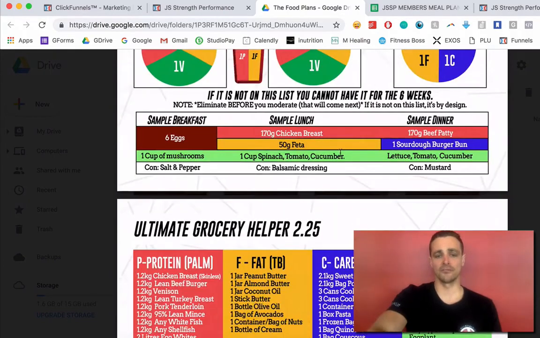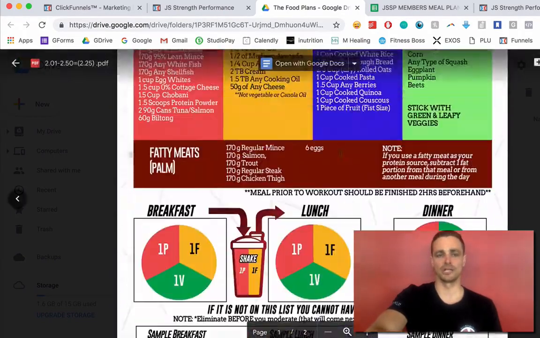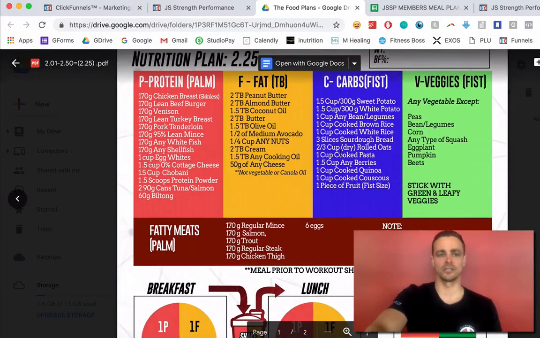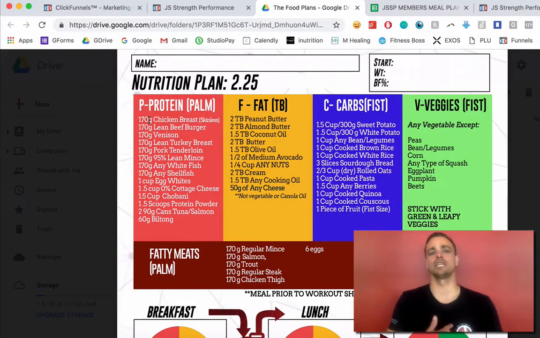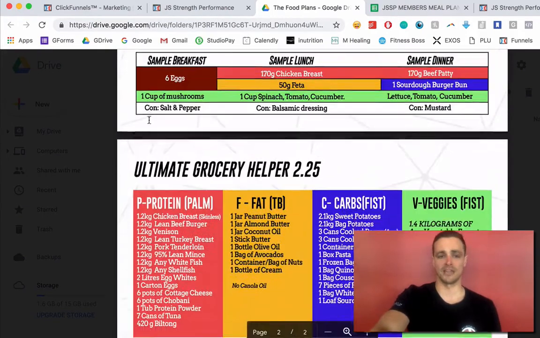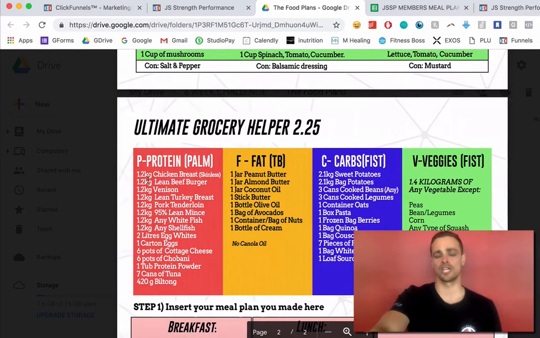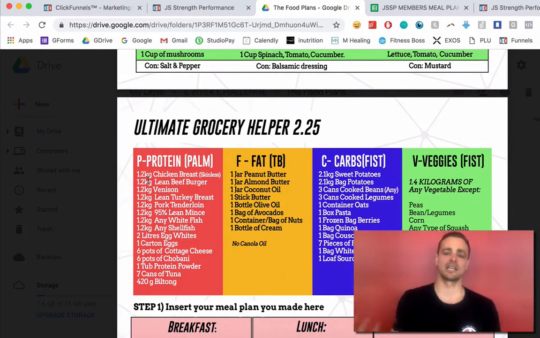One other little thing for you guys is your grocery list. It's going to help you a little bit here. Say you're going to plan your meals out and you're going to eat chicken breast every day of the week. 170 grams times 7, if you're going to have that every single day, is 1.2 kilos of chicken breast. So that's telling you how much you can buy for the week so you can prep your meals.